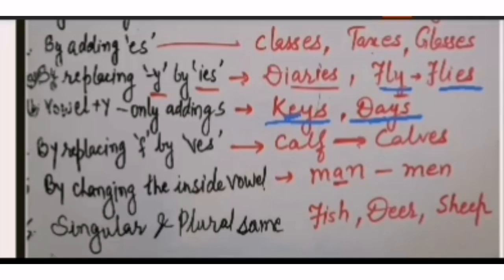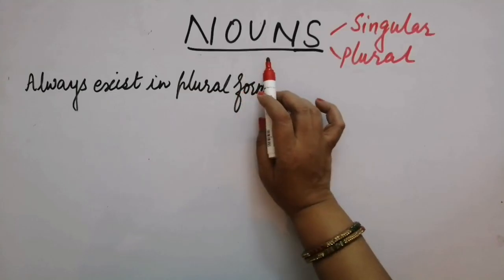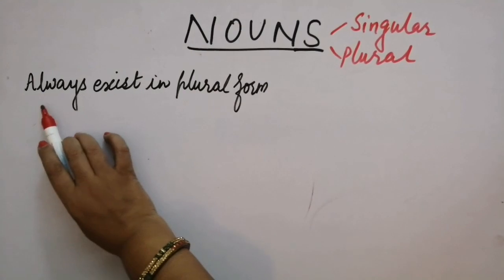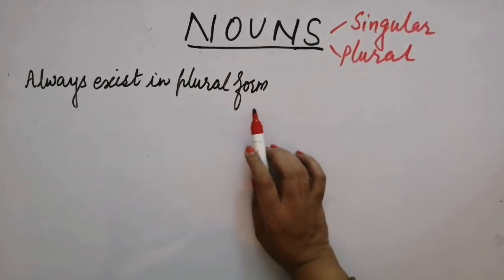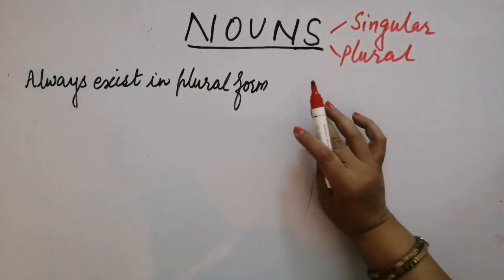Students, I have taken a few examples here just to make you familiar with the different types of ways to change singular to plural. Do practice with more words and learn about them. I am going to teach you only those words which are exceptional and which confuse us most of the time. Okay? Now here, nouns which always exist in plural form, means some of the plural forms have two parts.